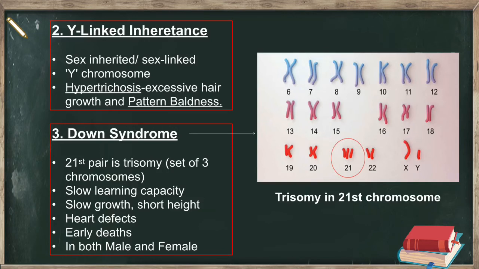The third disorder is Down syndrome. It is caused as the 21st pair is trisomy, a set of 3 chromosomes. The characteristics of this syndrome are slow learning capacity, slow growth, short height, heart defects, and early deaths. This syndrome can occur in both males and females.